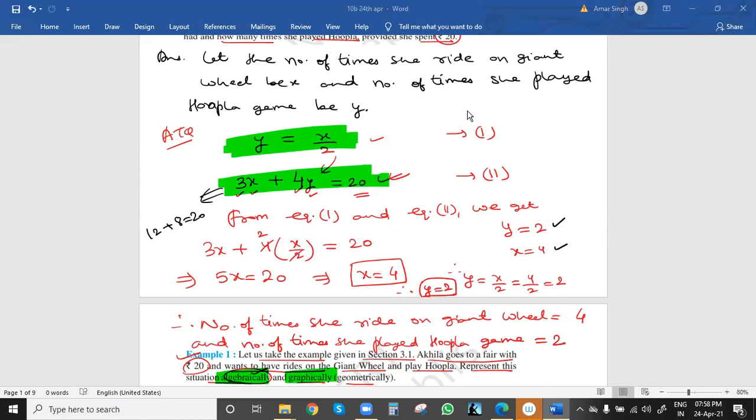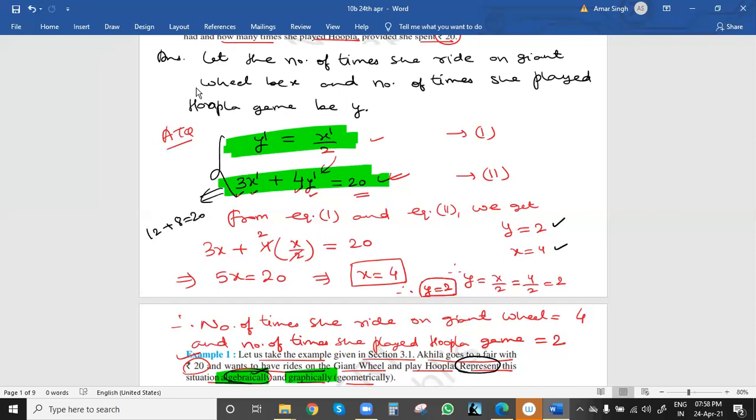Drawing the graph means actually a straight line will come, because we have linear equations, because the degree of x is 1 and the degree of y is also 1. So these are linear equations, and from that we get a linear graph, that is a straight line. Fine. So for representing the situation algebraically, this much if we write, then your representation is complete.